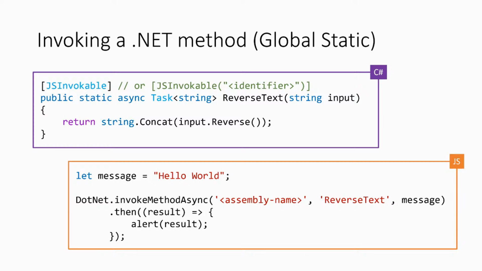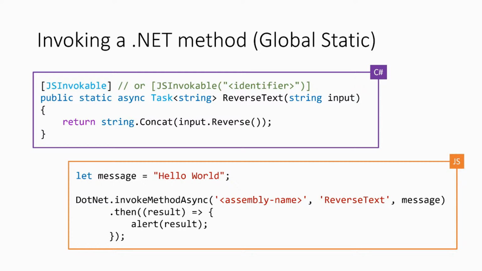In this case, there are multiple ways to do invoking, and I want to show you both. But in this case, we're going to make a static method. And all we have to do is stick a single attribute on top. As you see, the JSInvokable on top over there. That's basically telling Blazor, hey, this method is a special method. Make it available to be called from JavaScript.